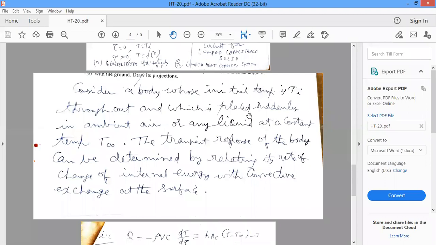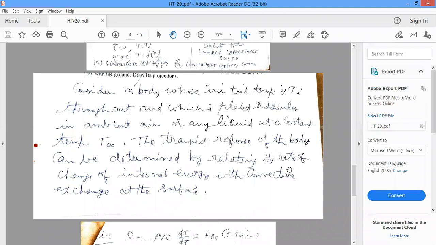So if the body is suddenly placed in ambient air or any liquid at a constant temperature T free stream, the transient response, that is unsteady state heat conduction, is the transient response of the body. Transient response is temperature variation with respect to time.